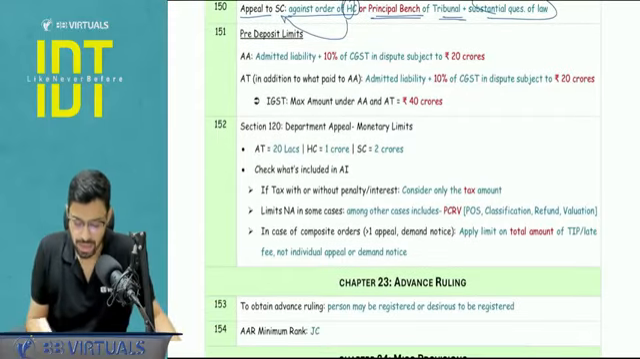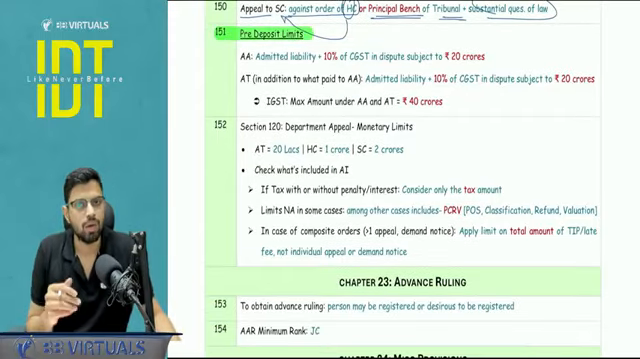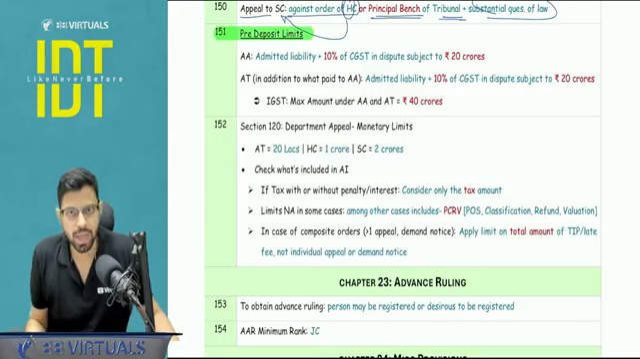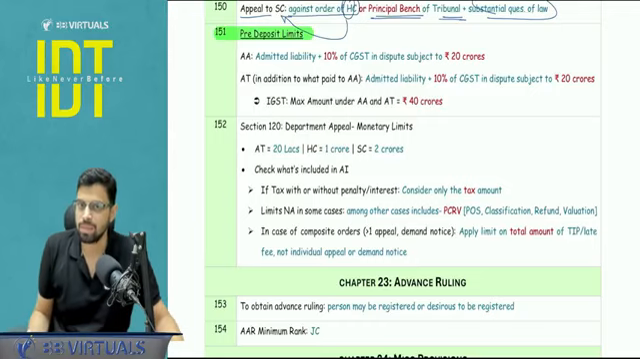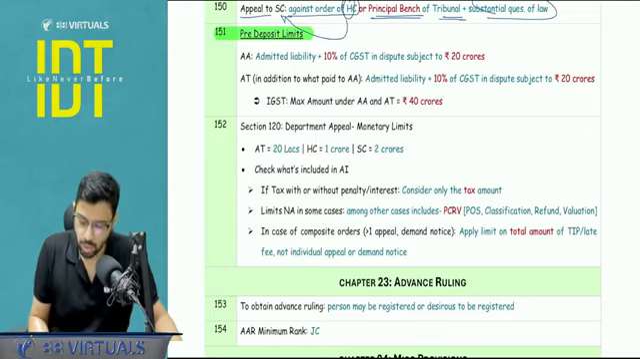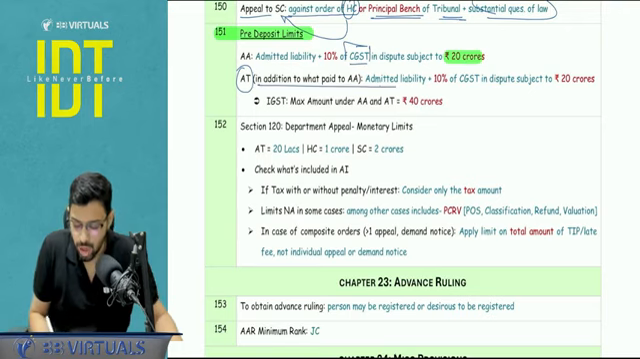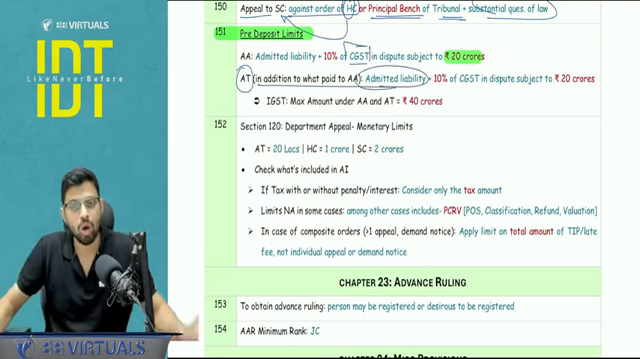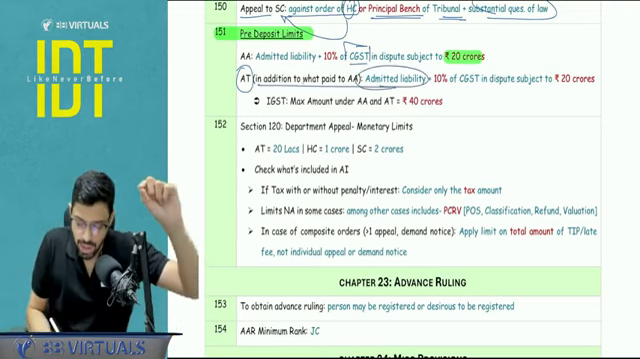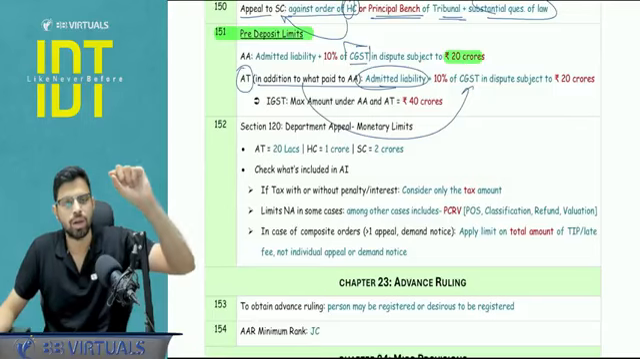Pre-deposit limits, something that you cannot miss, very important. When you are going for an appeal to the appellate authority, it is admitted liability plus 10% of the GST in dispute, subject to 20 CR. I am talking about CGST right now. For IGST, it will be 40 CR. And when I am going to the appellate tribunal, whatever is my admitted liability, that will go in addition. So this in addition will be for this particular disputed amount.